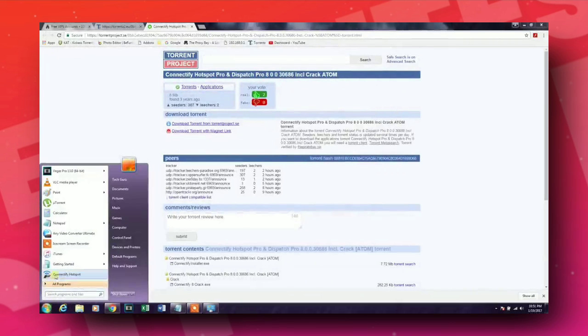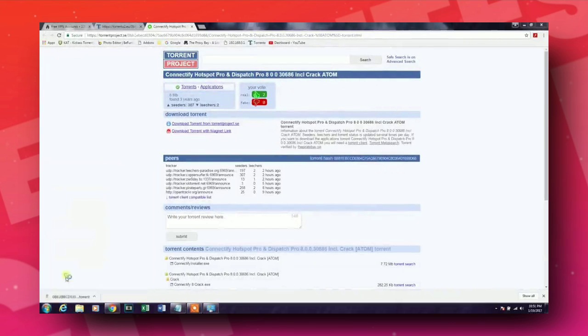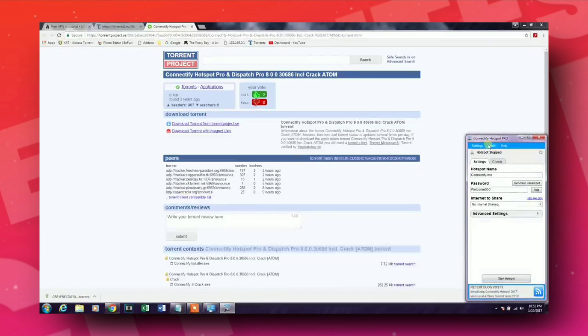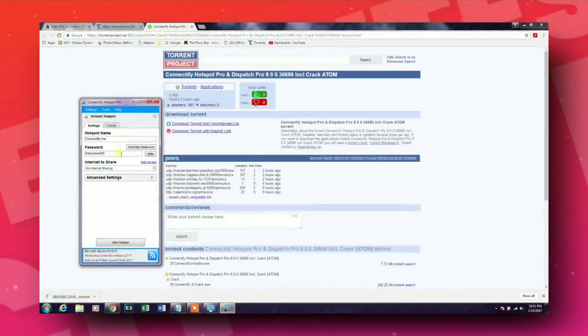Now simply open this page. I'll provide the link in the description. This is hotspot software for your PC to connect the connection from your system to your PS3. Okay friends, download this software. Now do the same thing that I will tell you. Simply change the server and click on the last one. That's it. Click on this and click on finish.